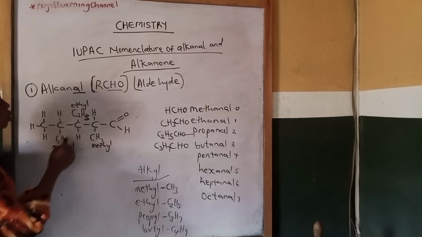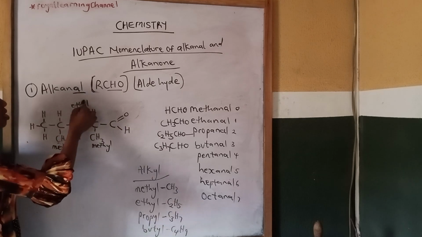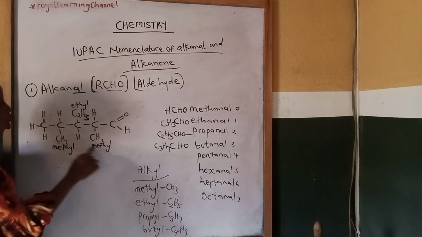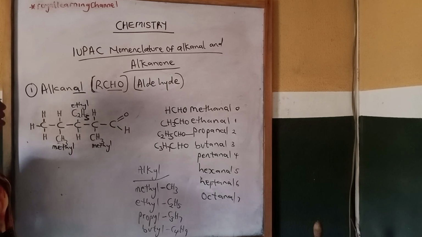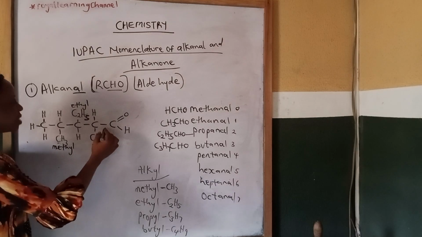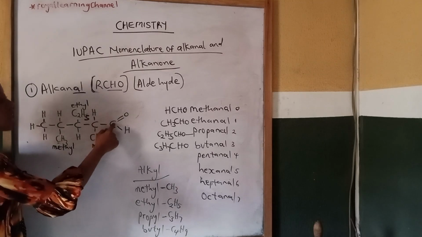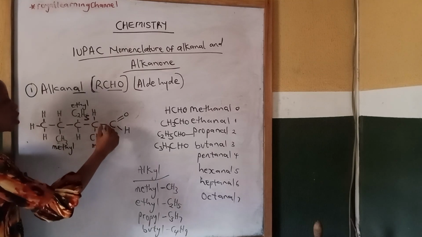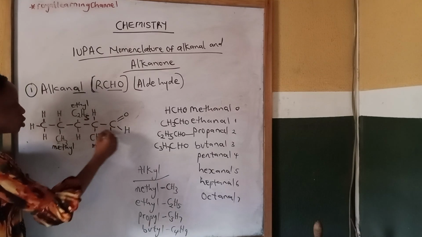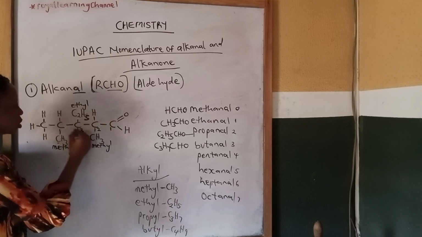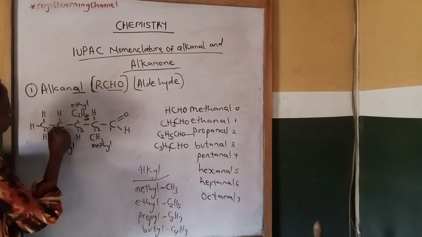So it shows that we are going to name ethyl before methyl. So let's select our longest continuous carbon chain. Then you number from your functional group. 1, 2, 3, 4, 5.